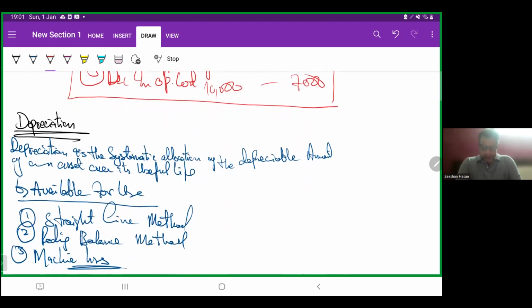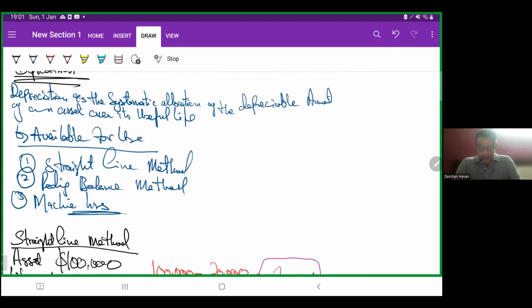Right. Now depreciation. Depreciation is a systematic allocation of the depreciable amount of an asset over its useful life. Or you can say it is a non-cash expense, and we are allocating this expense to the cost of the asset because we believe that if the asset is helping us to earn, it has some cost as well, and depreciation is that cost. We have to start allocating the depreciation expense as soon as the asset is available for use. We have three methods for it: straight line method, reducing balance method, and third is machine hours method.